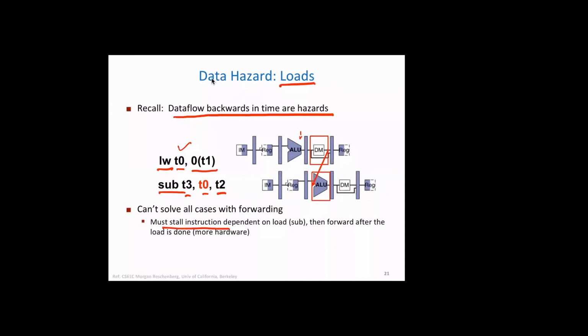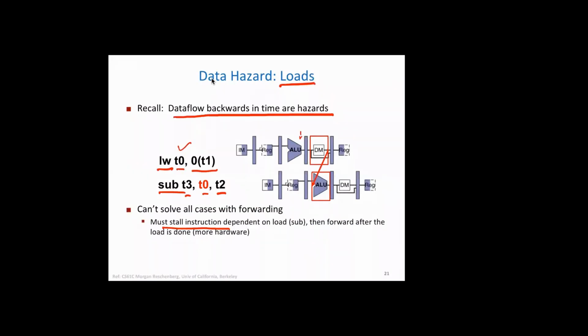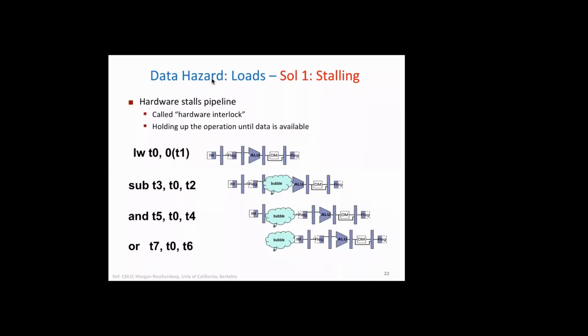Put some kind of bubble in between. Now, there are two ways. Of course, we can use software stalling, wherein we can put NOPs. And the second one is hardware stalling. It's called a hardware interlock, where you lock the pipeline. Actually it's the same as doing nothing, but in that particular stage we do nothing.